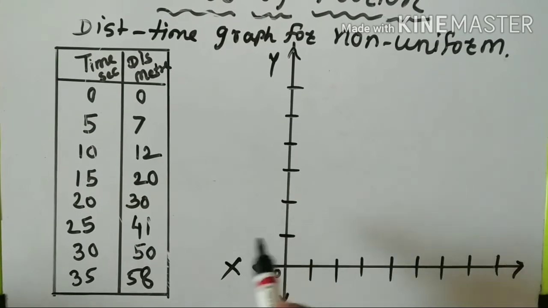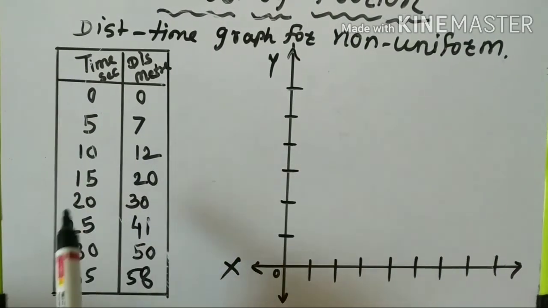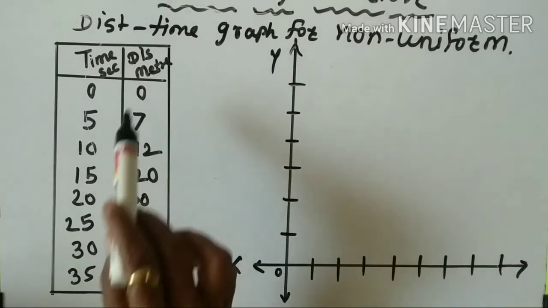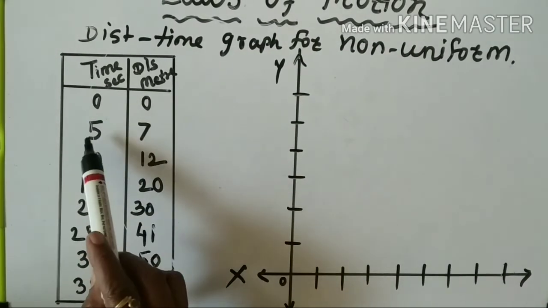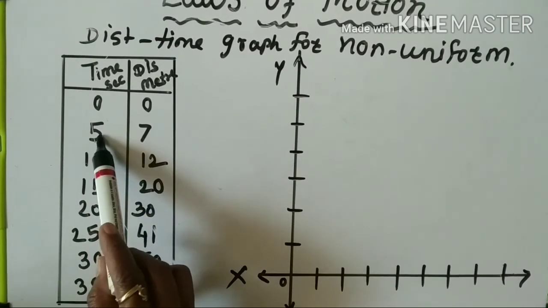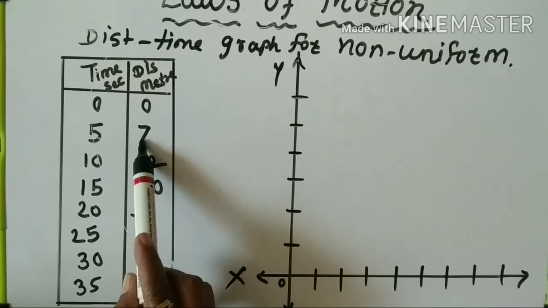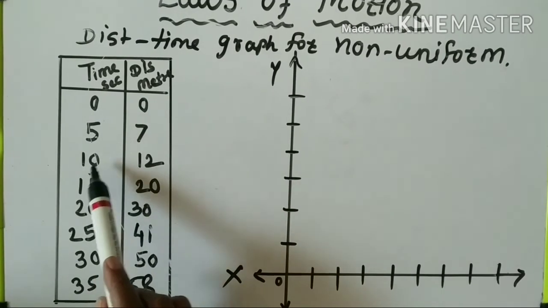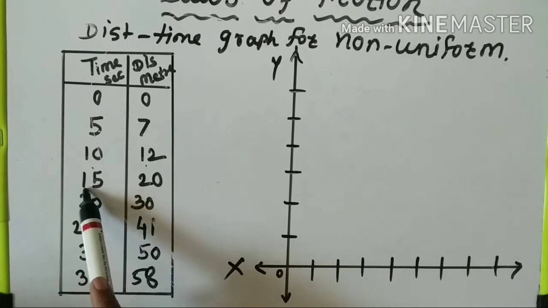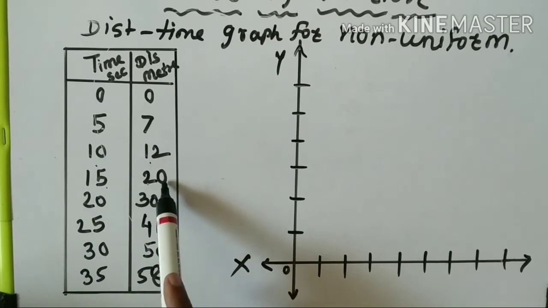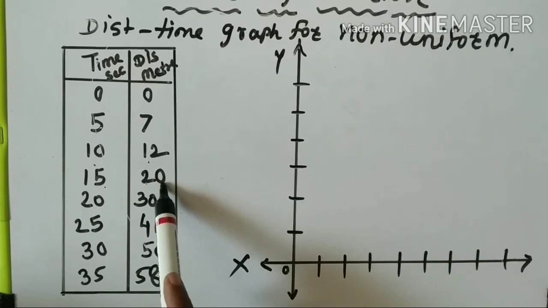In your textbook they have given time in seconds and distance in meters. After 0, here 5 seconds, distance covered is 7 meters. Then 10 seconds, distance covered is 12 meters. For 15 seconds, distance covered is 20 meters.